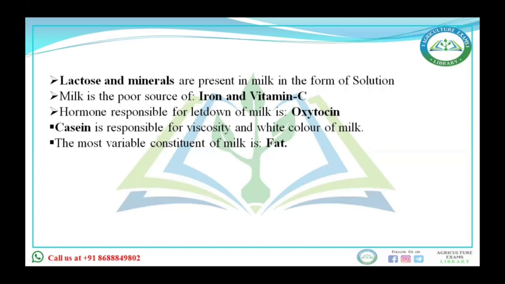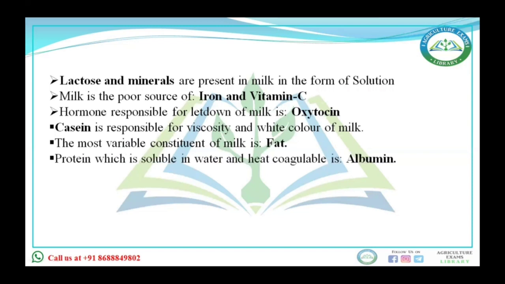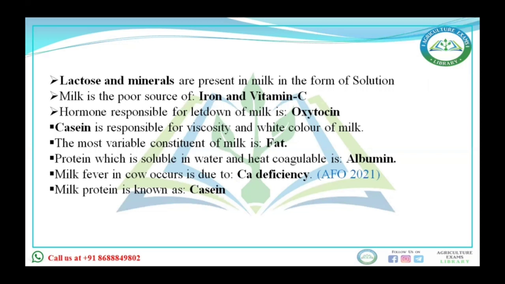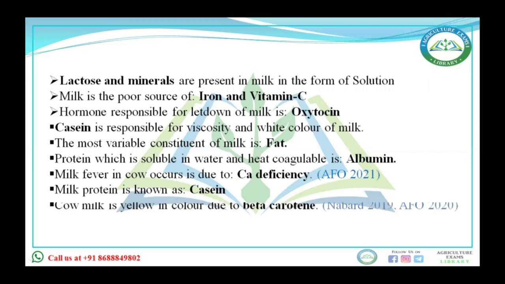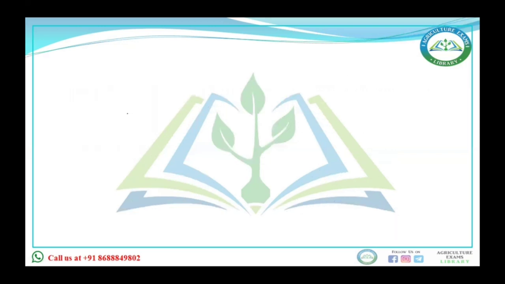The most variable constituent of milk is fat. The protein which is soluble in water and heat coagulates is albumin. Milk fever in cow occurs due to calcium deficiency. This I have already covered in the disease section. Milk protein is known as casein. Cow milk is yellow in color due to beta carotene.